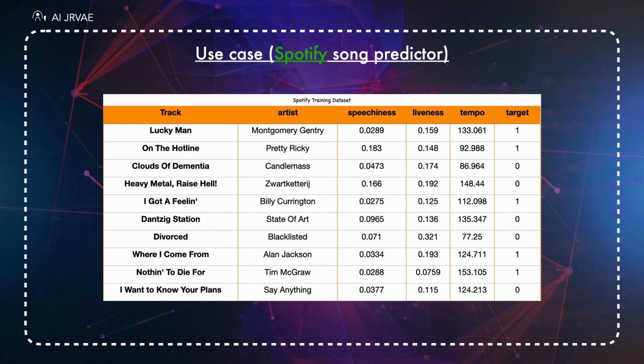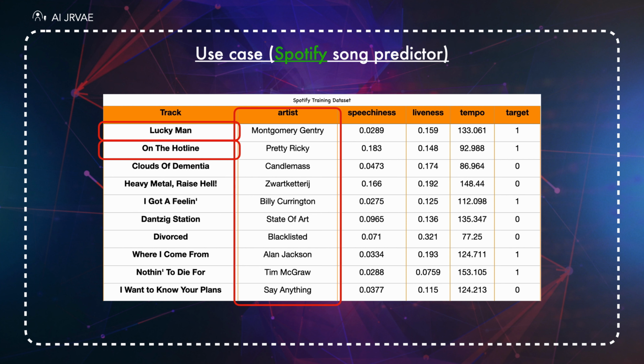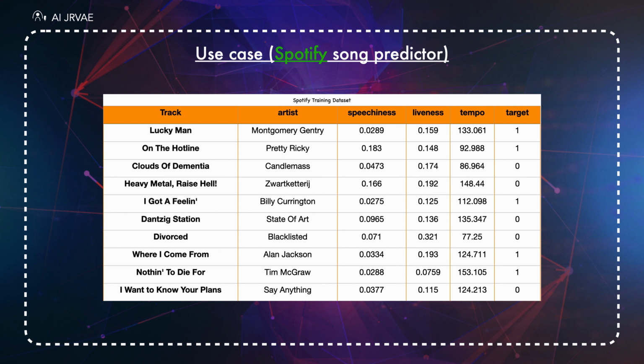Use case: Spotify songs hit or flop predictor. As you can see, we have a dataset which consists of some of the Spotify songs like Lucky Man, On the Hotline, etc. And we have an artist column, and some features like speechiness, liveness, tempo, etc. We can predict whether a song is a hit or flop based on these few features. There are around another 15 features present in this dataset, but I removed those and kept only 3 for easy calculation. In the target column, we have some ones and zeros. Here, 1 indicates a hit song and 0 indicates a flop song.